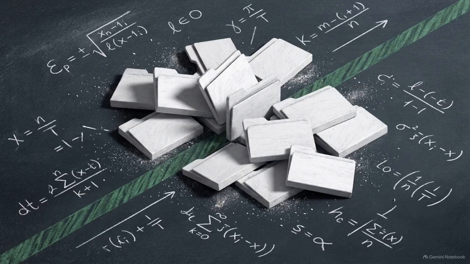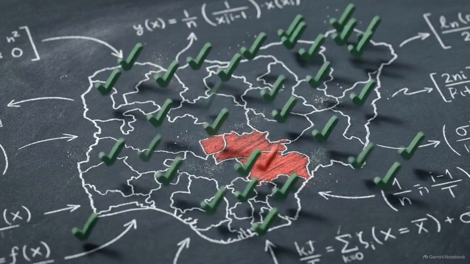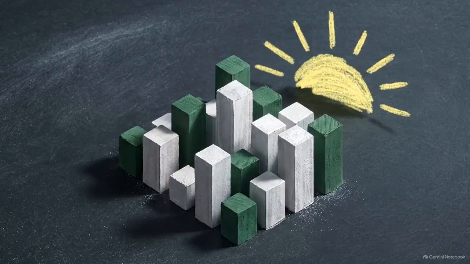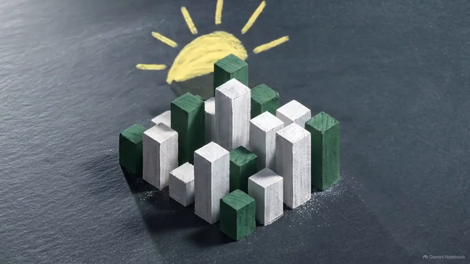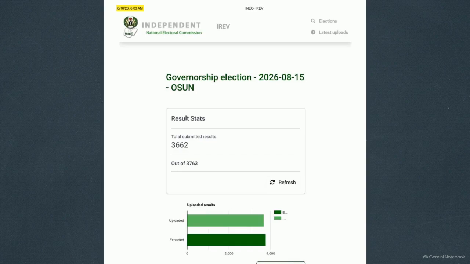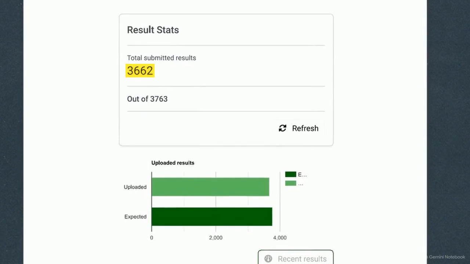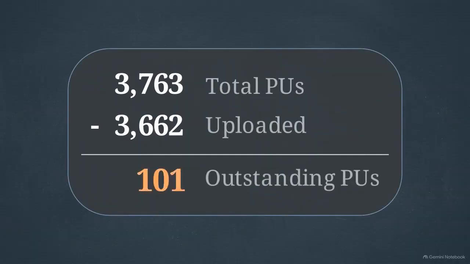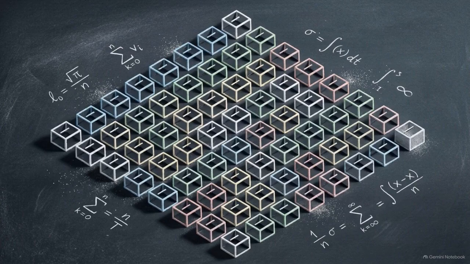These deadlocks attempt to disrupt the narrative of the election, but their actual threat to the outcome has to be tested mathematically against the massive momentum of the statewide results. To run that test, we advance our timeline to the critical forensic juncture: exactly 6:03 a.m. the morning after the vote. This final portal snapshot captures the statewide status at that specific minute. 3,662 results were securely submitted out of a total 3,763. Subtracting the uploaded units from the total leaves exactly 101 outstanding polling units. Those 101 polling units represent the absolute maximum amount of unknown data left in the election.